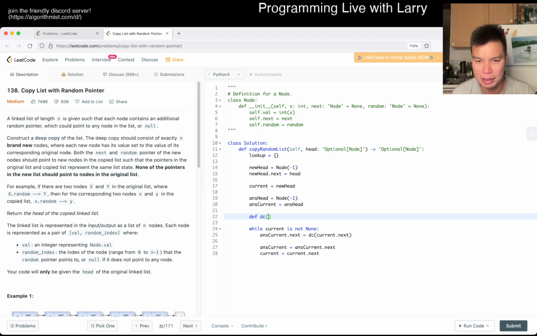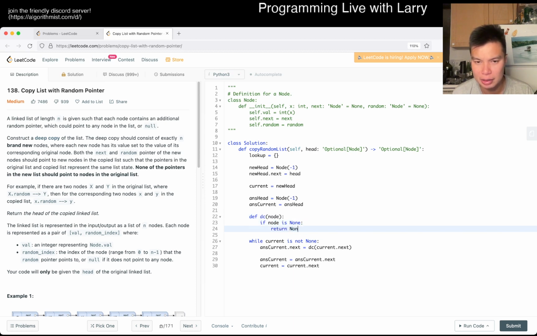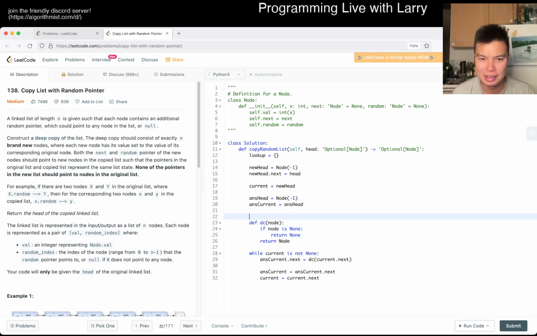But yeah, okay, so we have node. If node is none, return none. Otherwise, return. Okay, so this is deep copy without the random edge, you say. So then return node.value, and that's it.